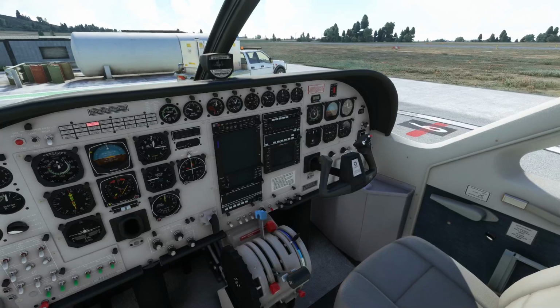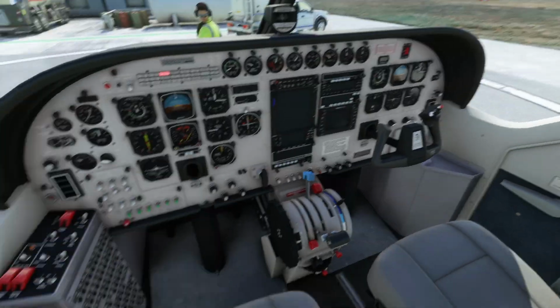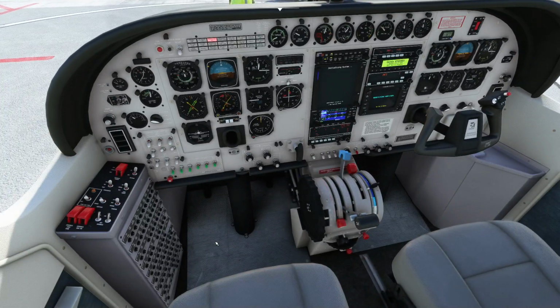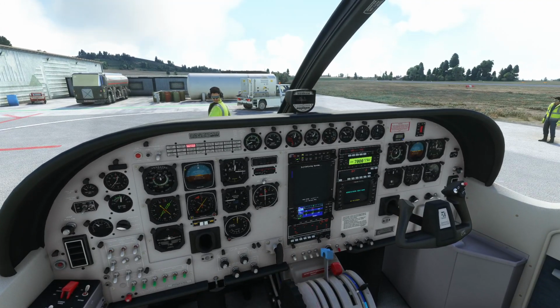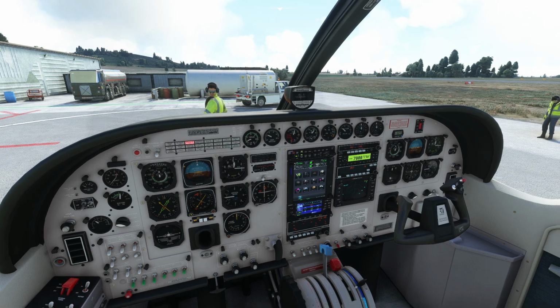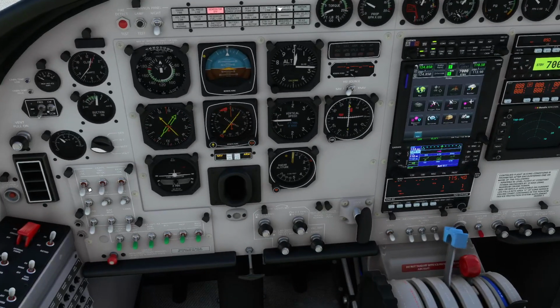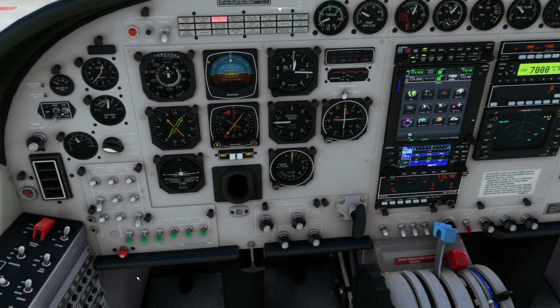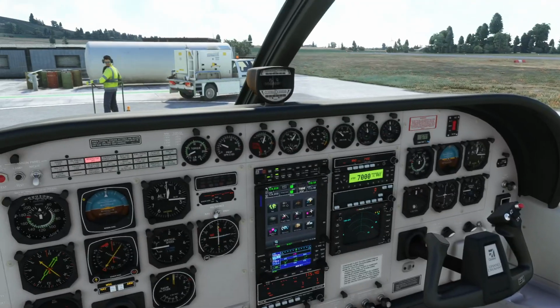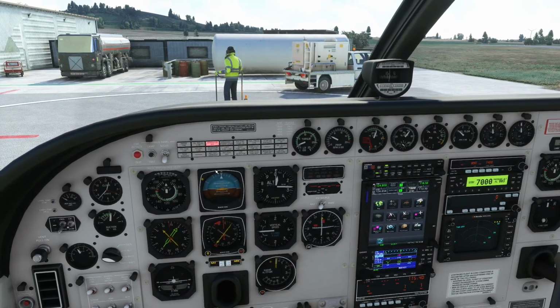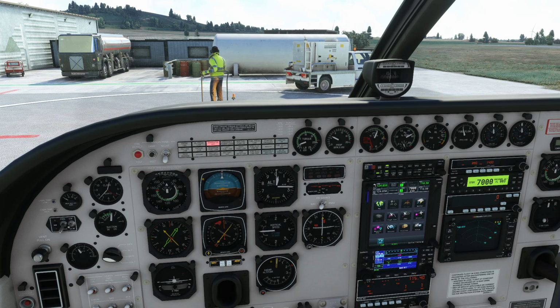So obviously the pushback should have been before the engine start. So while we're being pushed back, that's probably all we need in terms of pushback. So we put the parking brake back on. We need the lights on now. The strobe doesn't go on until the runway. We'll turn the seatbelt sign on for the passengers, not that you have many passengers in a Caravan. Okay, so let's go and taxi out.